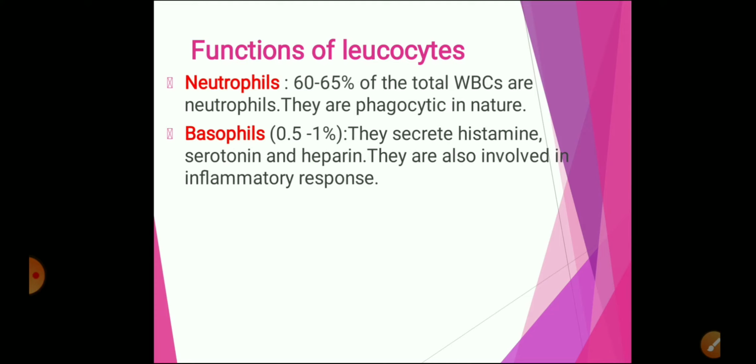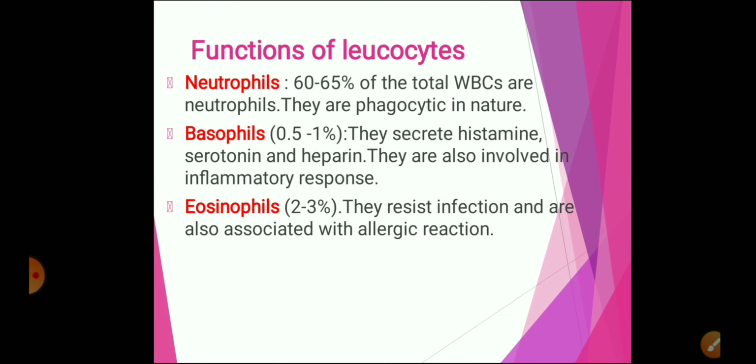Then coming to the next, that is basophils. About 0.5 to 1% of WBCs are basophils. They are the smallest granulocytes. Among the three types of granulocytes, basophils are the smallest. And they secrete certain substances like histamine, serotonin and heparin. All these are involved in the inflammatory response or inflammatory reactions.